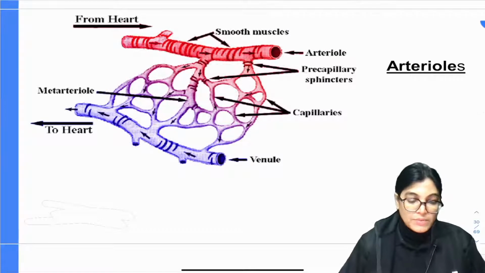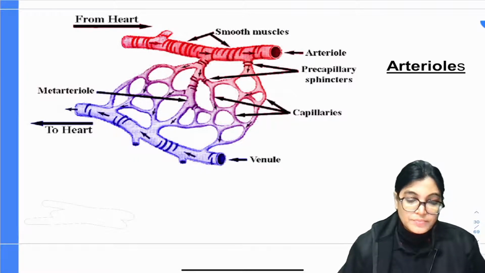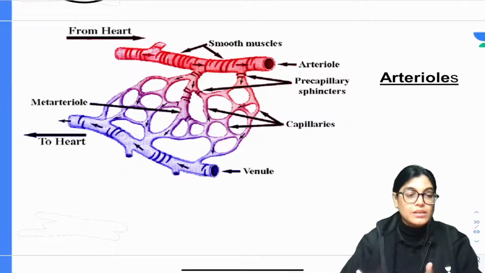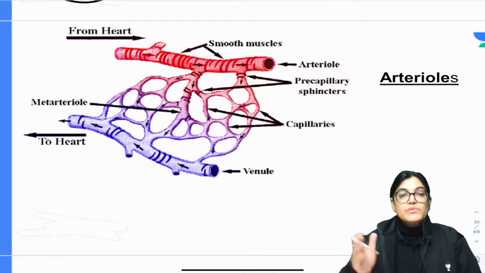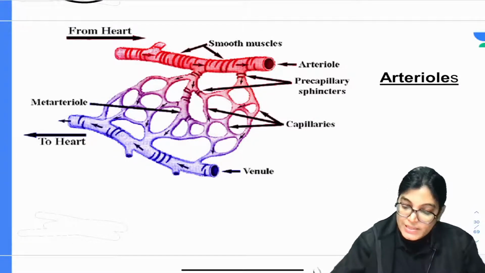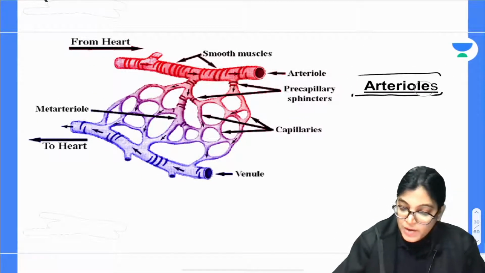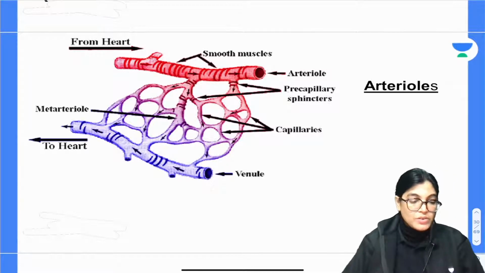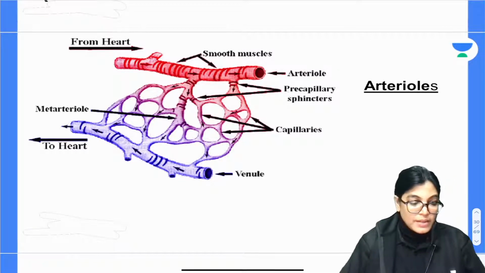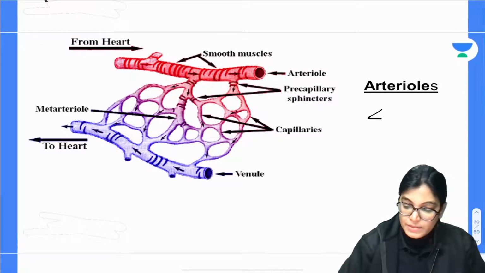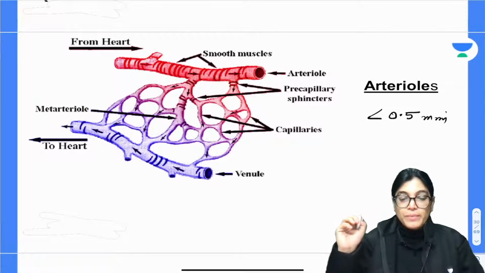Now let's focus on the other term, that is arterioles. Smaller arteries will further form arterioles, and these arterioles will communicate with the venules through capillaries. So you can see arterioles here. The approximate dimension of arterioles is less than 0.5 mm.